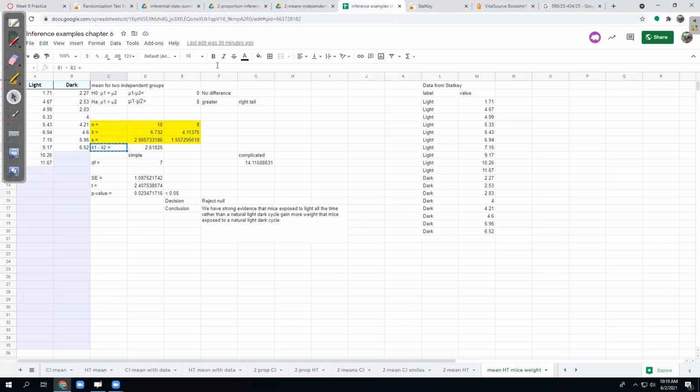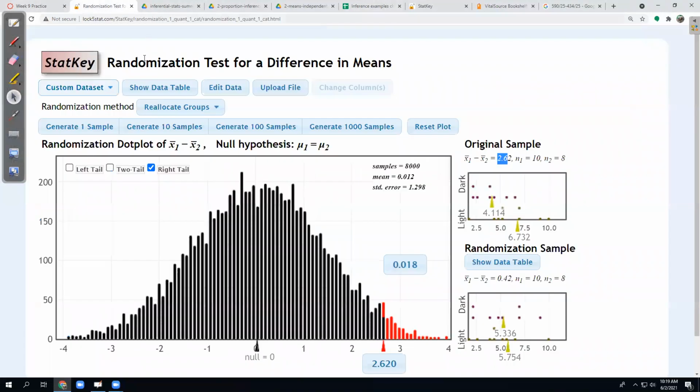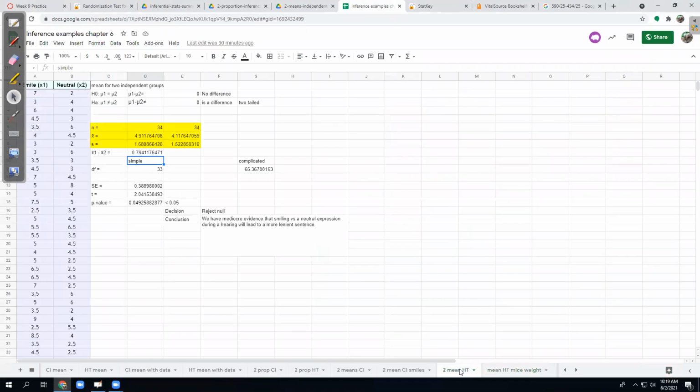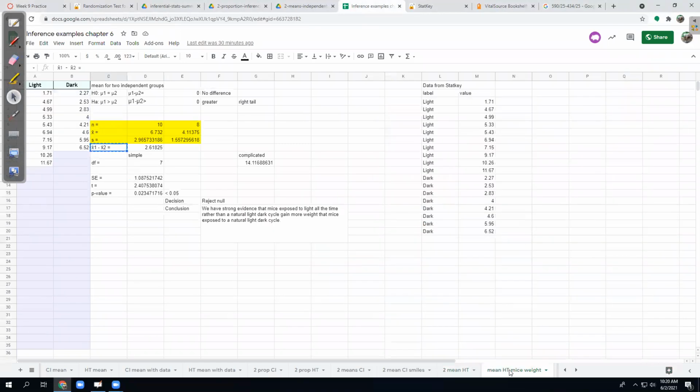and I looked for, again, we were in StatKey, a difference in two means. I looked for one of the tabs down here that was a difference in two means. And eventually I got over to here, two mean hypothesis test. This was one we did about smiling versus neutral in class last week. And I just duplicated it. And that gave me a new one that I relabeled mean hypothesis test mice weight. And so I will reshare this in case any of you don't have this spreadsheet handy.